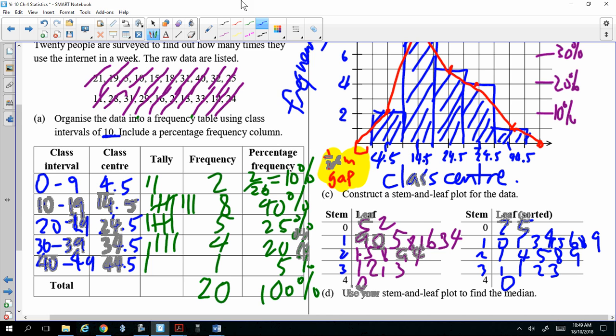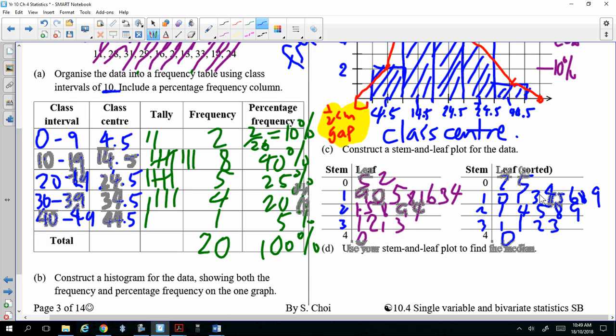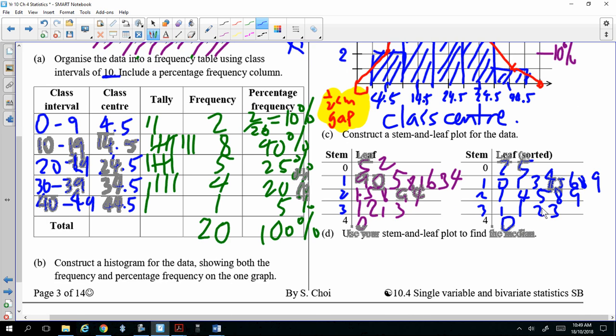And once you do this, we can find the median. What's the median? It's the middle score. So let's do the middle score. So you go first, last, cross out 3, cross out 3, cross out 2, cross out 2, cross out 2, cross out 2, until you get to the middle. So 21, isn't it? No, I think I made a mistake. Let me check again. How many scores? Oh, there's 20 scores. Let's undo.